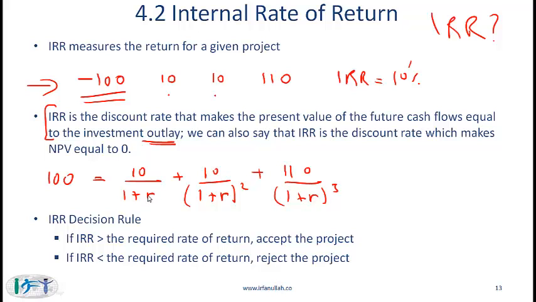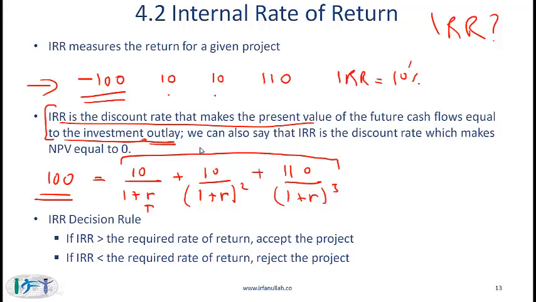The value of R, which makes the present value of the future cash flows equal to the initial investment, is the IRR. Notice that if you plug in 10% or 0.1 for R, you will actually get 100. So by plugging in, you recognize that the IRR is 0.1 or 10%. Clearly, this is very hard to do, and we are going to learn how to use the calculator, but the point of going through this exercise is to illustrate the fact that this statement does indeed hold true.